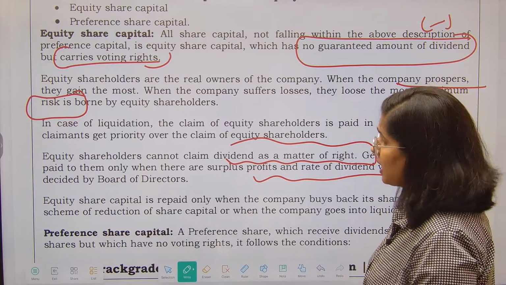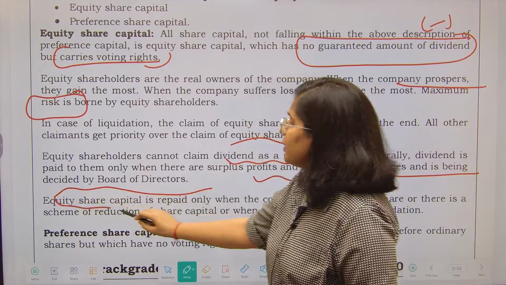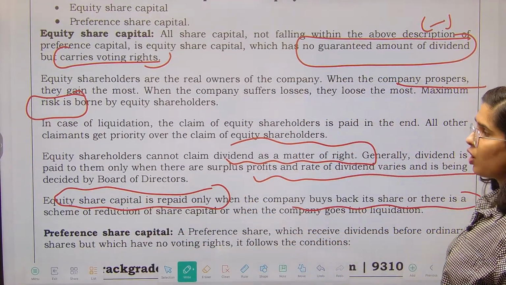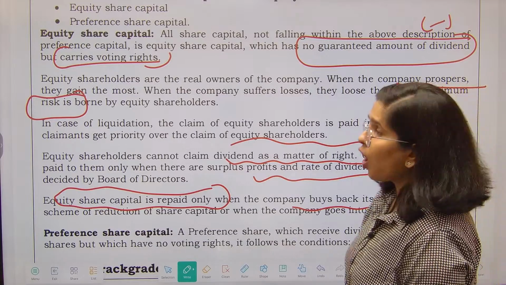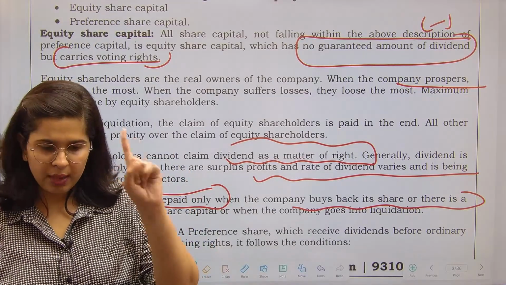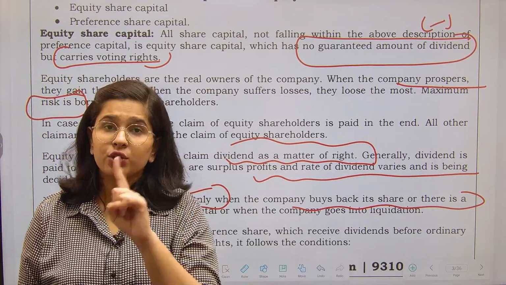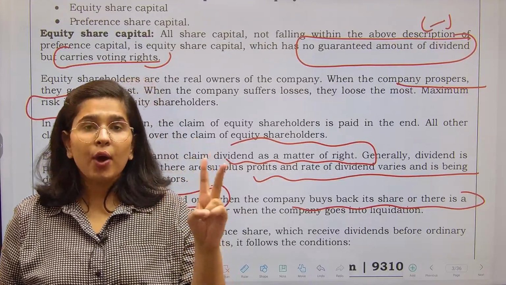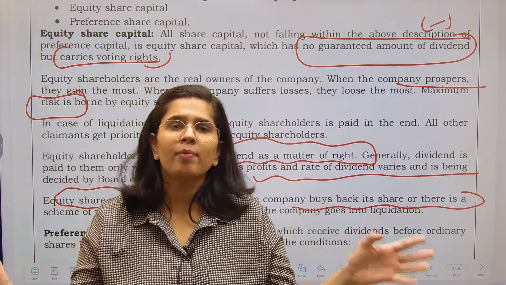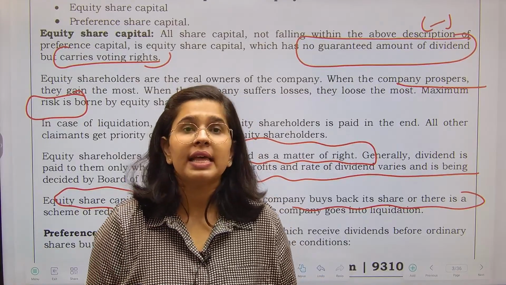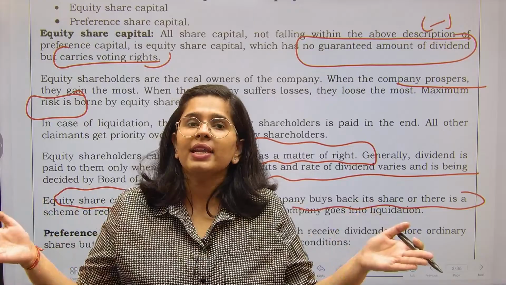Acha, equity share capital will be repaid when the company buys back its shares, or there is a scheme of reduction, or the company is going into liquidation. या तो company बंद होने वाली हो, number one. If the company is going into liquidation, then obviously equity share capital will be repaid. Point number two, the company has earned so much cash, and now it wants to reduce the number of owners.